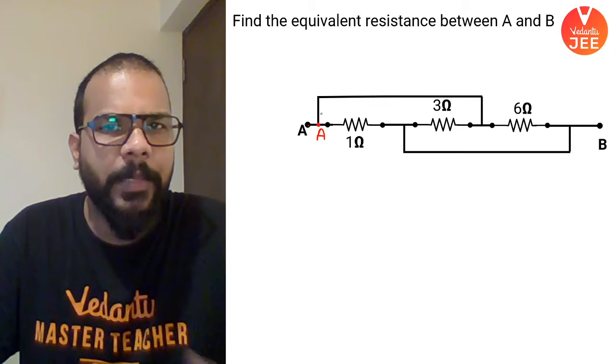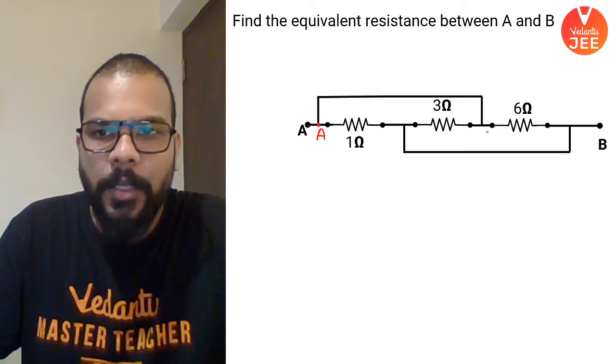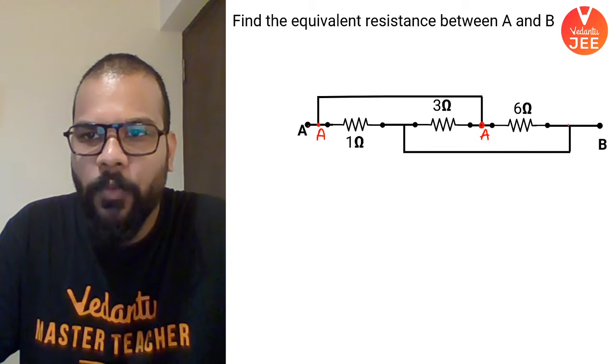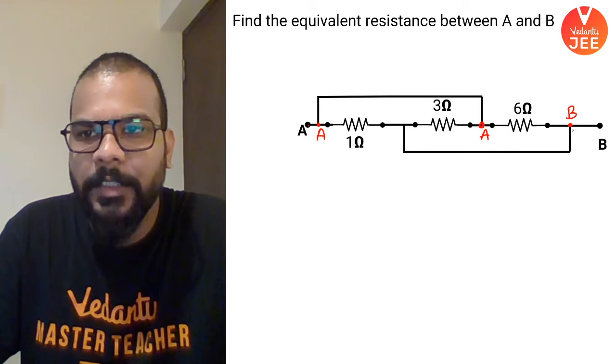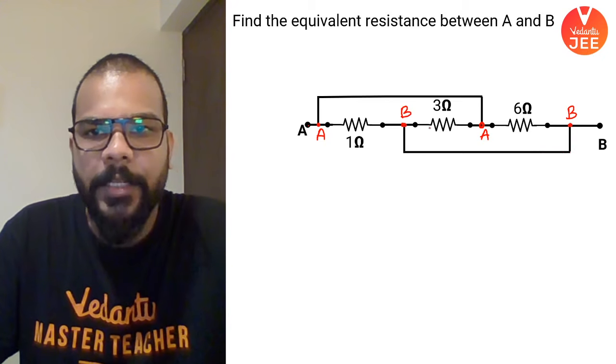We did something similar in capacitance also, right? And if I move over this upper branch and I reach here, this point is also going to be A because nothing came in between. Similarly, if I move from B towards left, this is B, and if I move in this lower branch and reach to this point, I reach to point B.